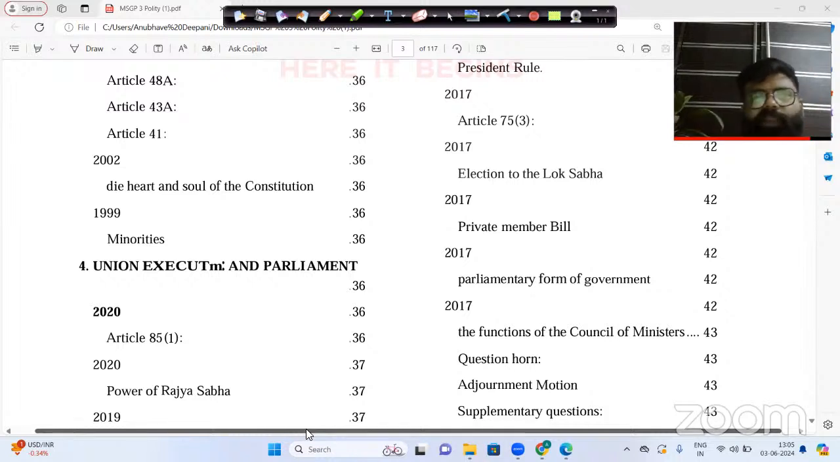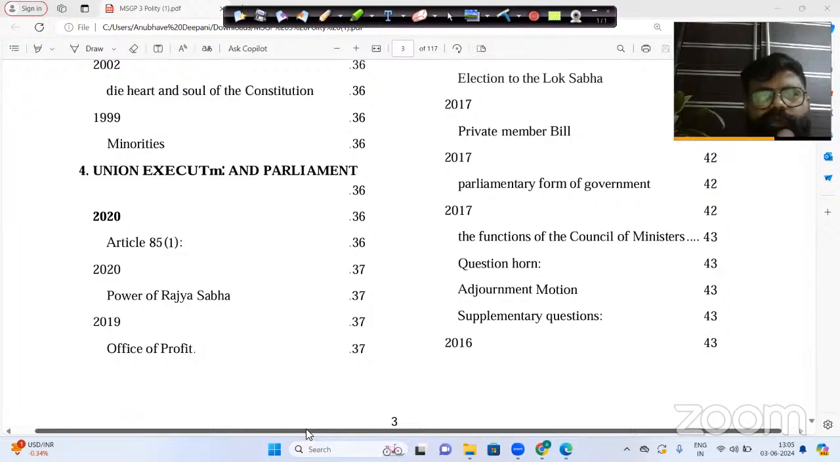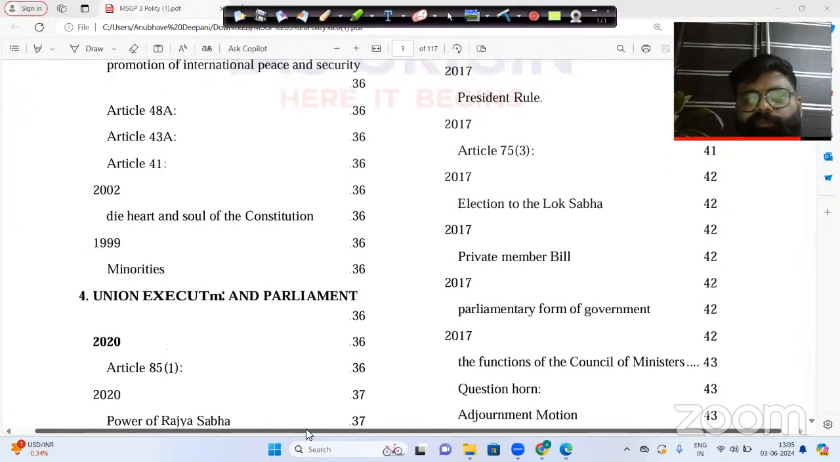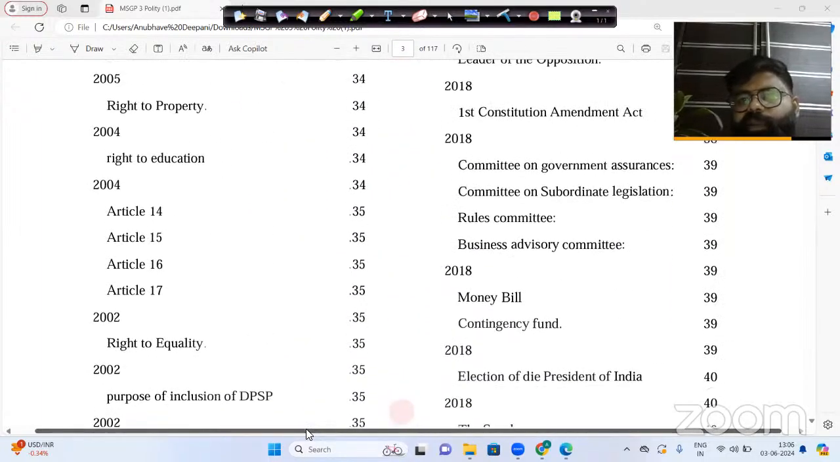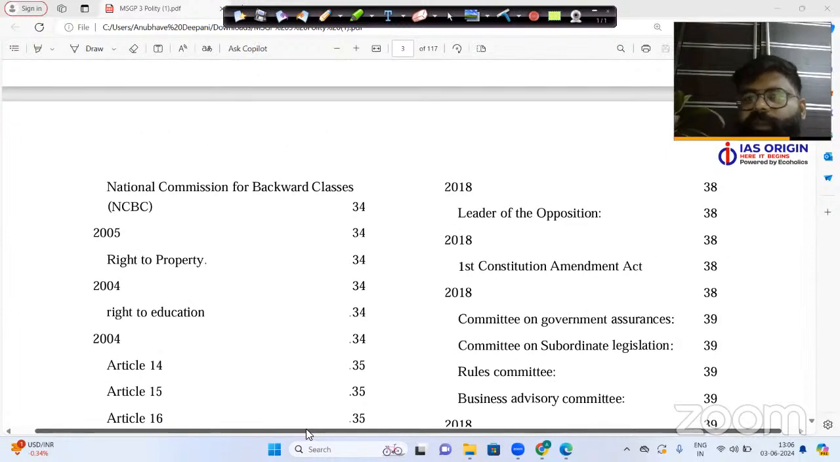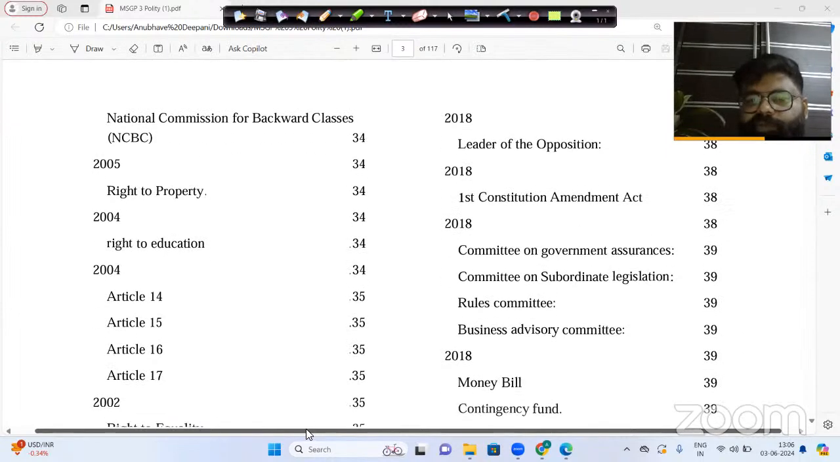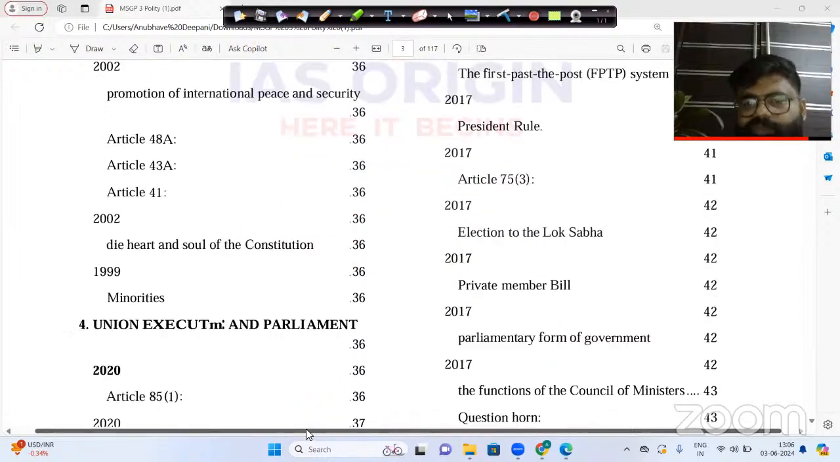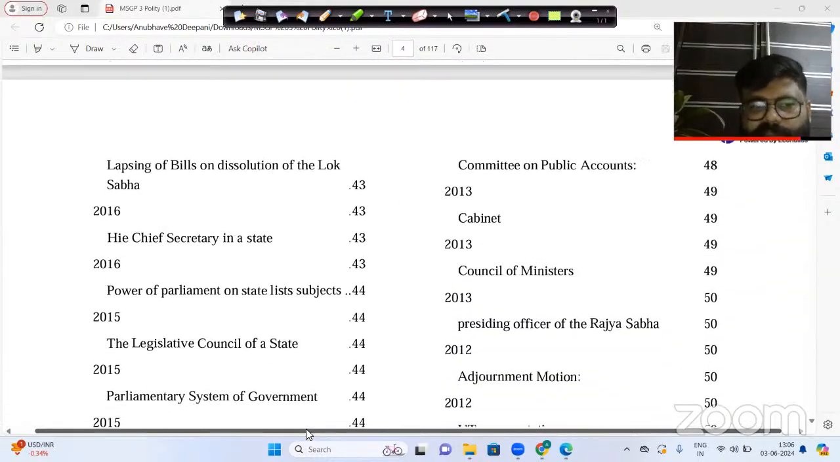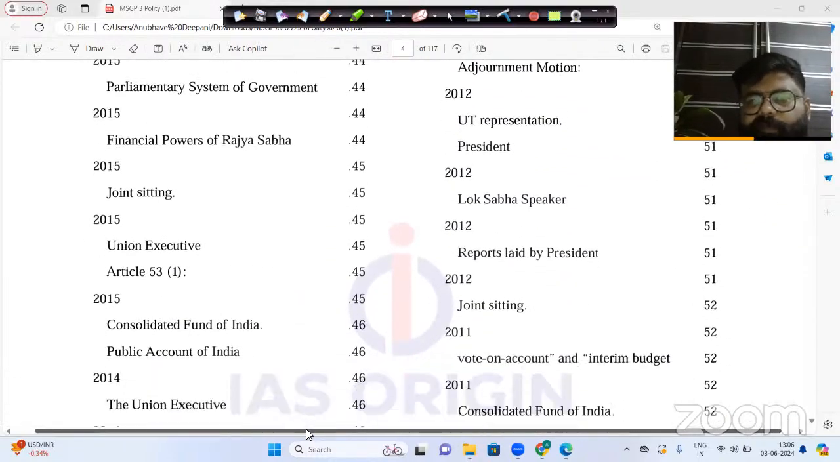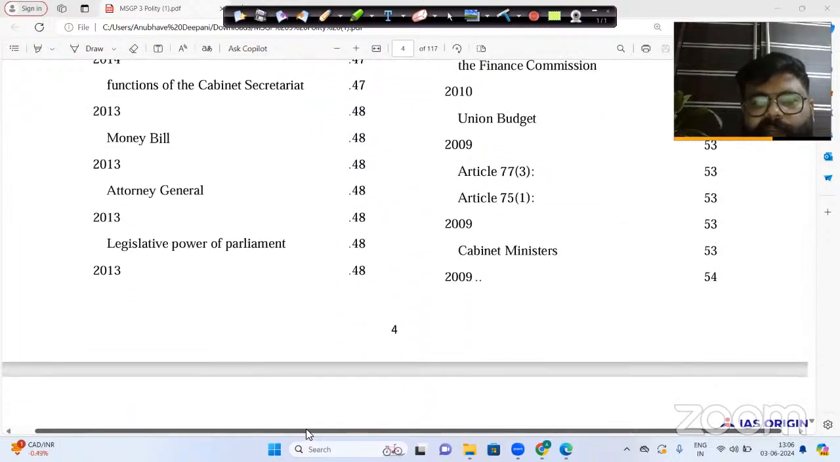Now, for example, it is there in front of you in the table of contents: Union executive and Parliament. You see we have started from 2020, and then you see the same topic's questions were asked in UPSC in 2018 also, then in 2017 also, then in 2016, and you see detailed content here.